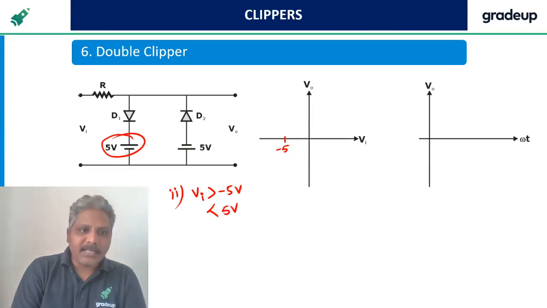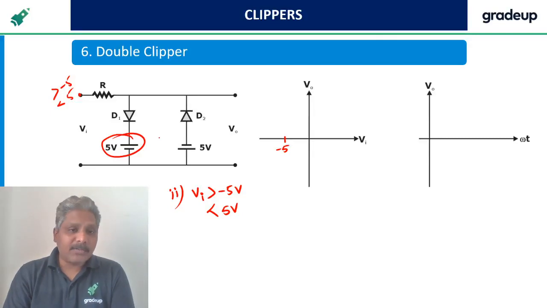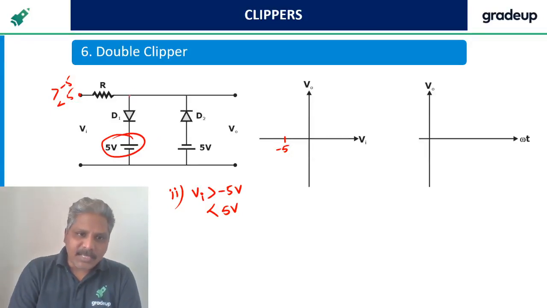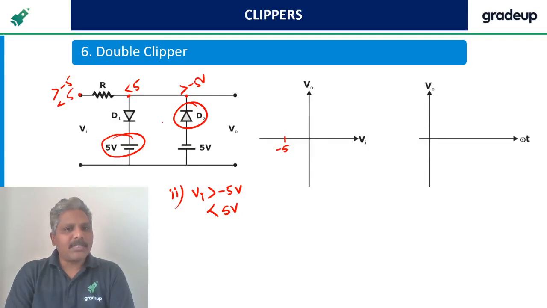So what I am saying here, the input voltage is more than minus 5 but less than 5 volts, somewhere in between, maybe 2 volts. So the voltage here we are calling less than 5 volts, and the voltage here more than minus 5 volts. So what happens to this diode?